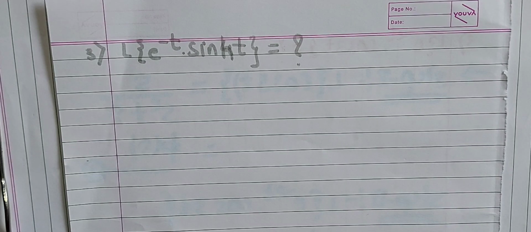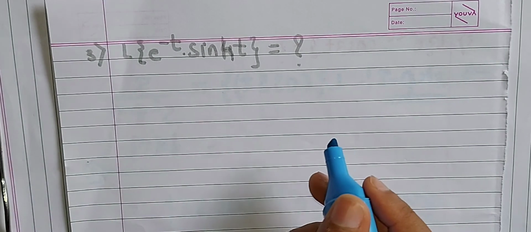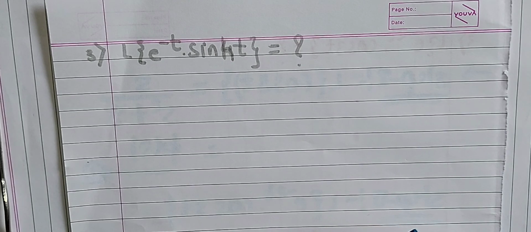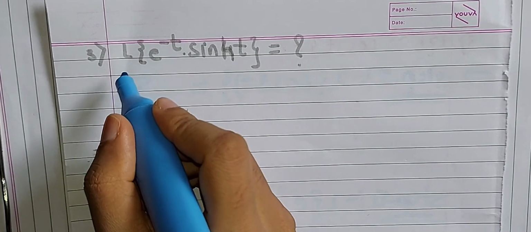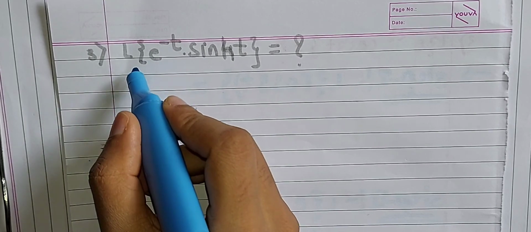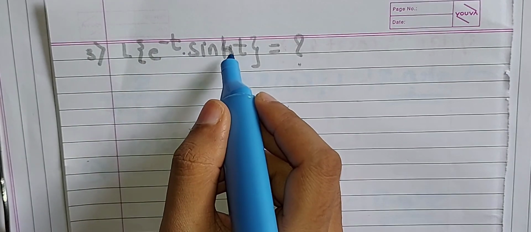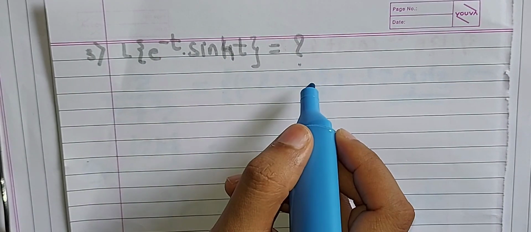Hi everyone, in this lecture we will discuss a new example which depends on the first shifting theorem. In previous lectures we have already discussed two examples. Now let us start with this example. We have to find the Laplace transformation of e raised to minus t into sine hyperbolic t, equal to question mark.